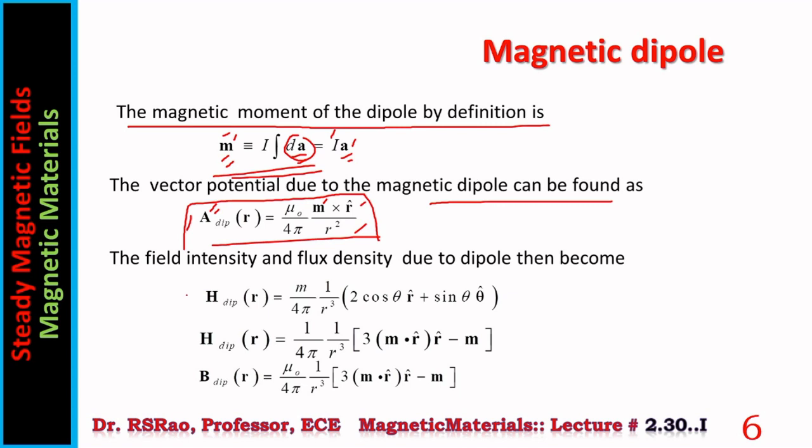Once A is available, H and B can be computed within no time. H is m by 4 pi, 1 by r cube, 2 cos theta r cap plus sin theta theta cap. So this entire expression can be put in terms of magnetic moment also. Then this is the expression. If you multiply this with mu, you will get B of the dipole. So the only difference between these two is that mu is absent in H.